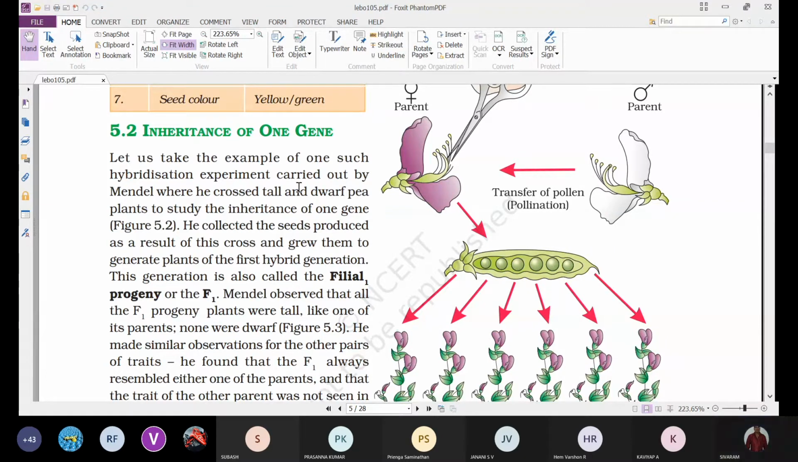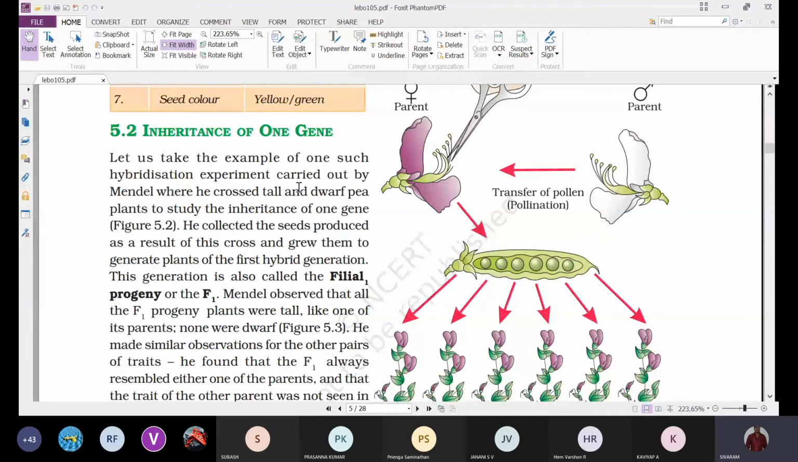After obtaining the true breeding tall and dwarf plants, after confirming that the tall plant is true breeding and the dwarf plant is true breeding, what he has done is select one plant as a female and one plant as a male, because we have to cross now.